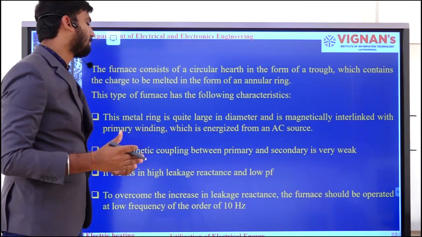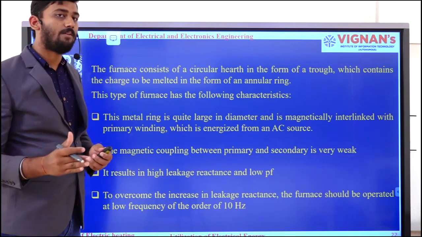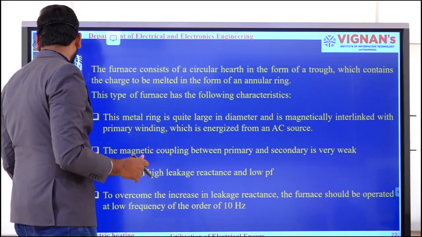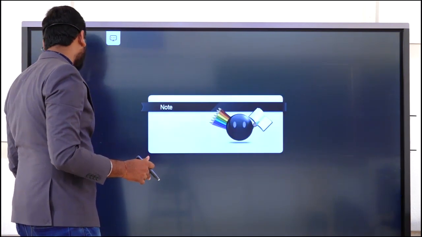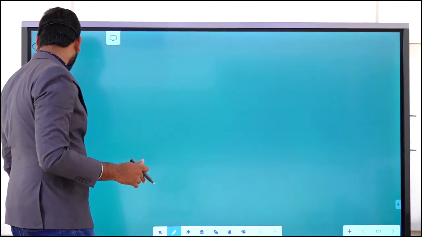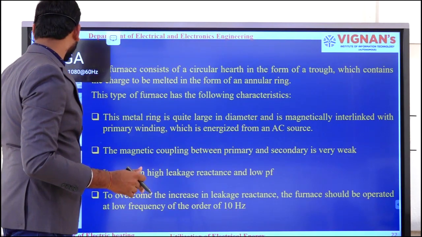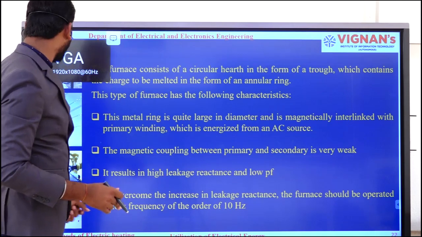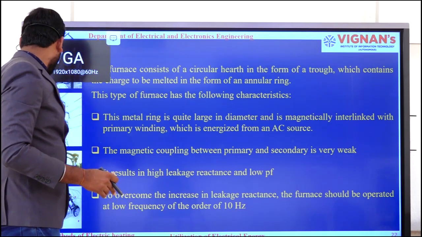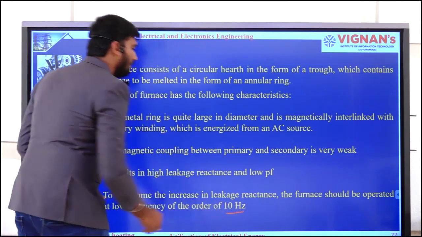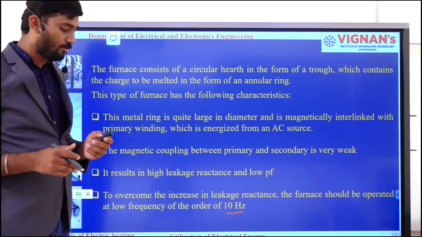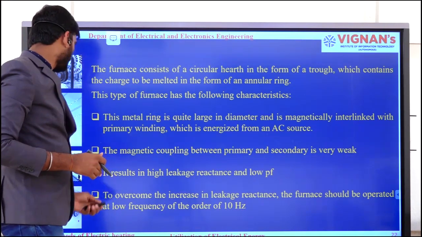That's why in this method we decrease the frequency to 10 hertz.